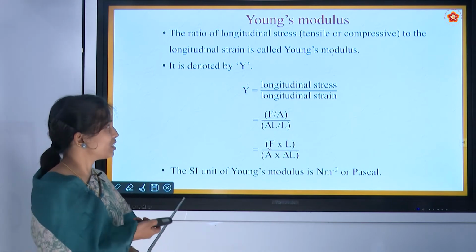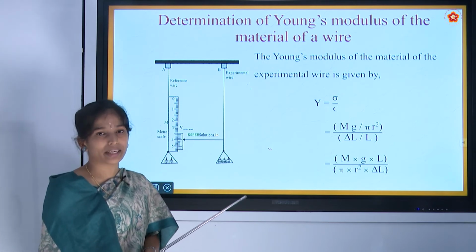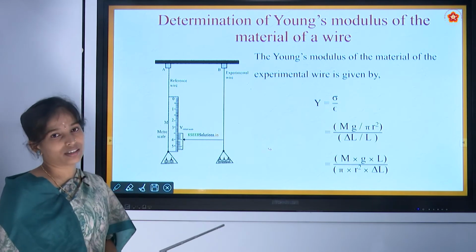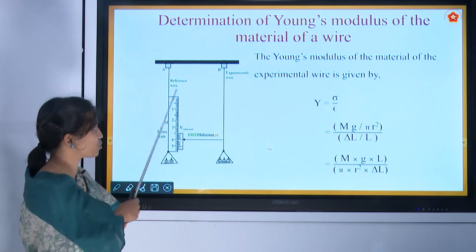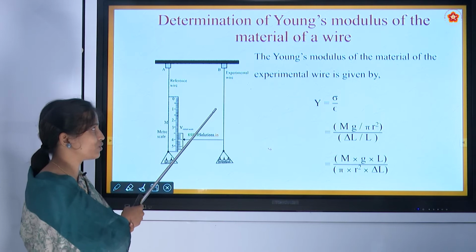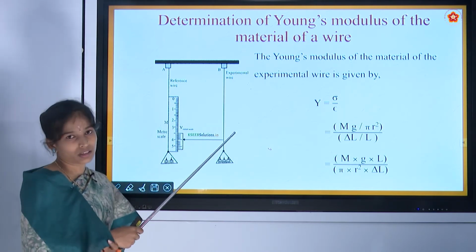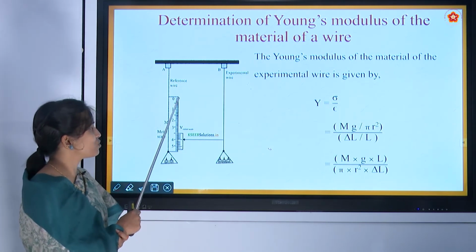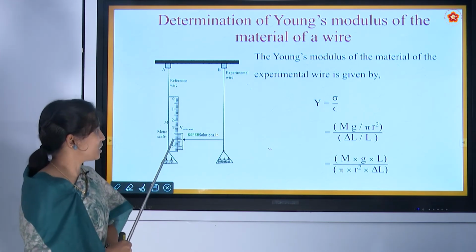Now, let us study how to determine this Young's modulus experimentally. The arrangement is as shown in this figure. There is a rigid support. To that rigid support, we have fixed two wires. One wire is known as the reference wire and the other one is known as the experimental wire. The length of the two wires will be the same and the radius also will be the same. This reference wire, nothing but the standard wire, is attached with a meter scale.